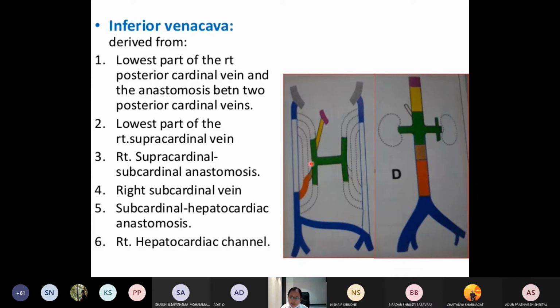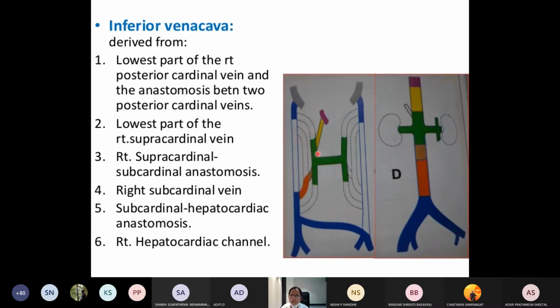So this is how you can see the inferior vena cava developing. This is from the posterior cardinal vein. This is from the supracardinal vein. Then this part is the anastomosis between the supracardinal and the subcardinal. This is the right subcardinal vein. This is the anastomosis between the subcardinal and the hepatocardiac channel, and this will be the intracardiac part of the inferior vena cava. You can see here, this is the hepatocardiac channel. So this is the composite development of the inferior vena cava.